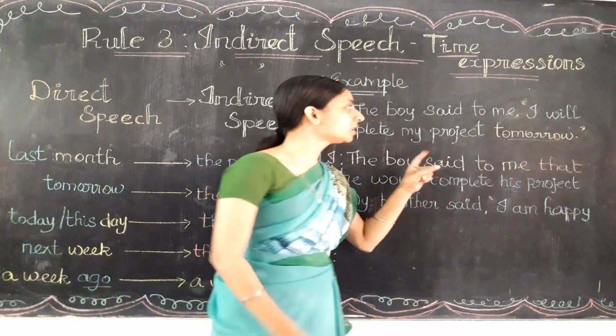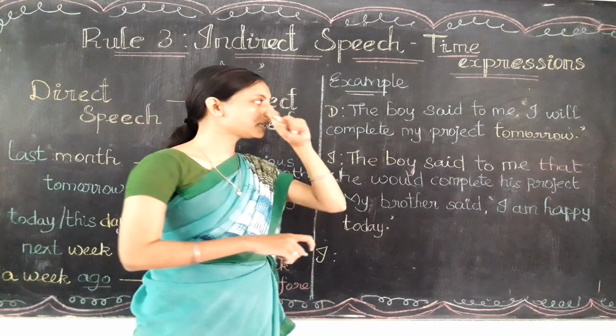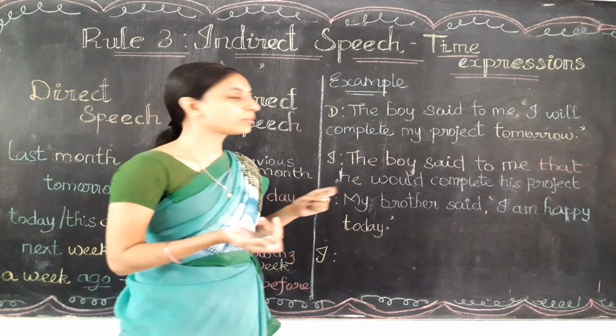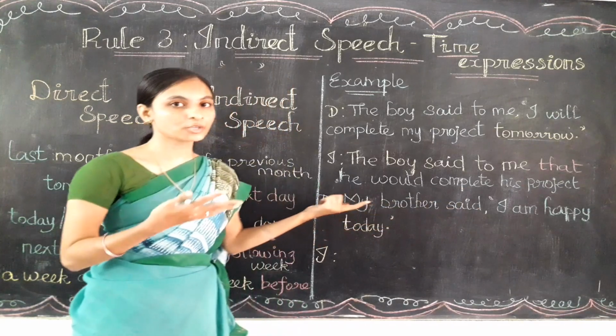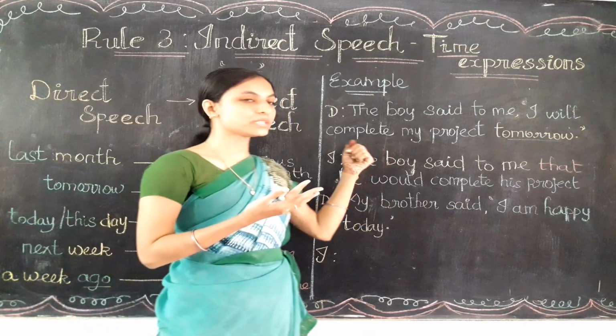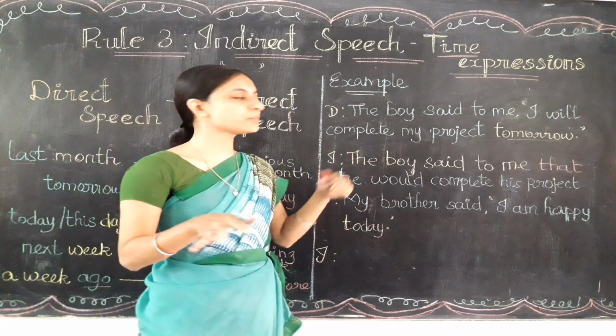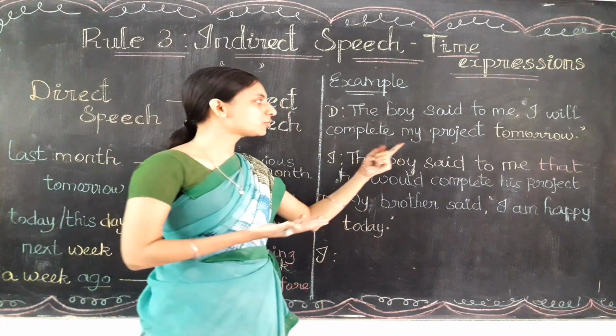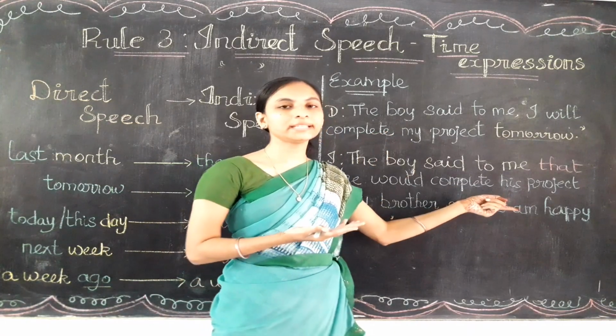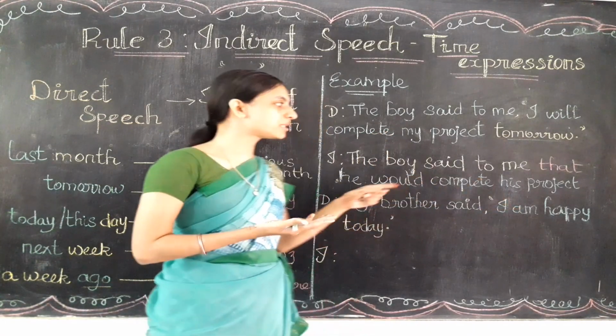My should be changed into his, because my is the first person possessive pronoun, and it should be changed into the third person. So in place of my, we need to write the third person, that is his project.